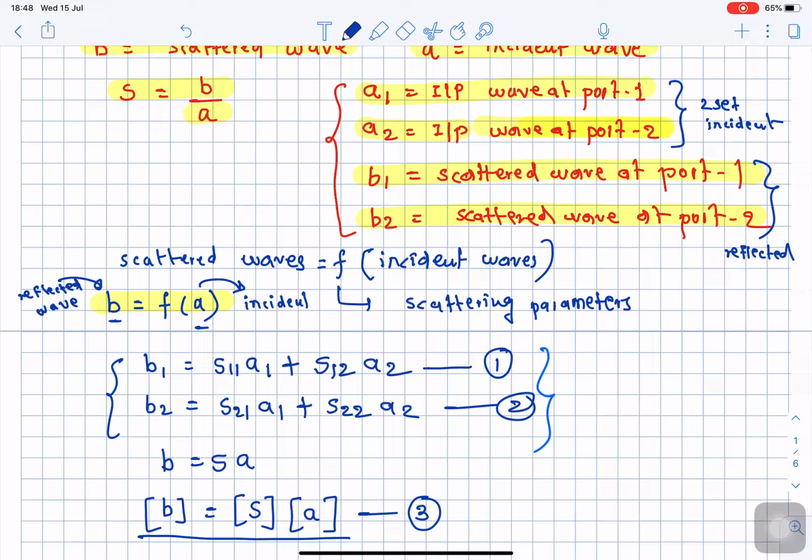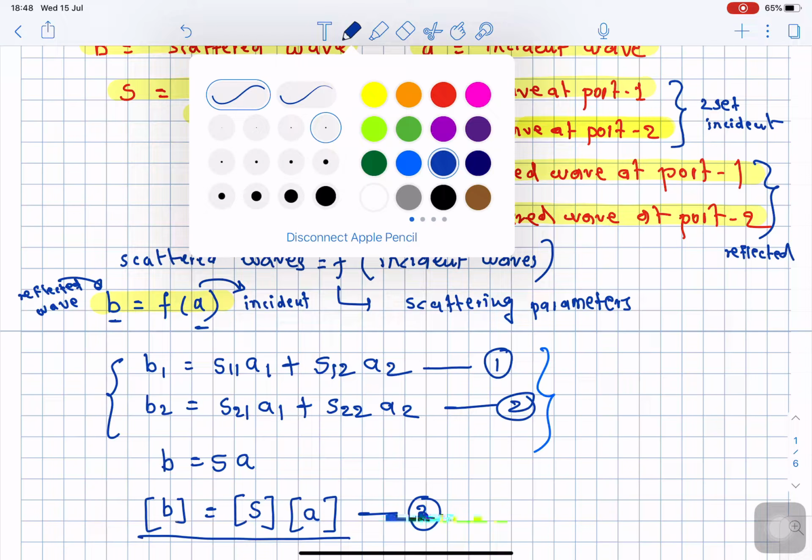Okay, so in order to represent the reflected wave in terms of the incident wave, we take the help of a certain function. Mathematically it is represented as b is equal to f times a, where f is a certain function. Now that function is nothing but the scattering matrix. So the scattering parameters are defined such that the reflected waves are indicated in terms of the incident waves.